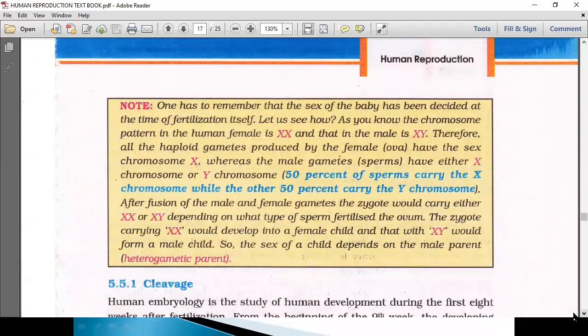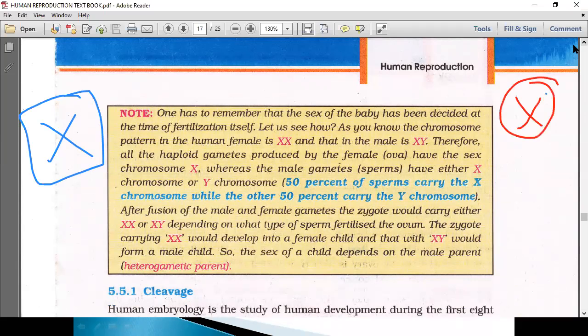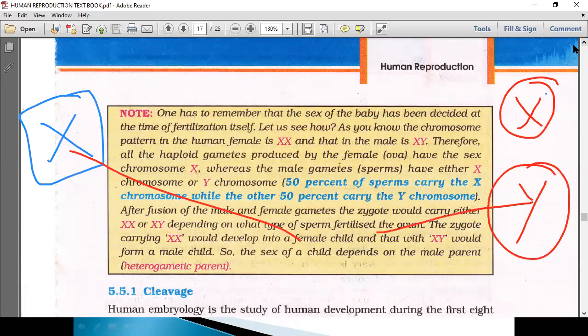Okay. So next, in the box item, it was given how the sex will be determined, which we discussed. The 23rd chromosome is X in the ovum. The 23rd chromosome may be X or Y in the case of the male. So if the X of the ovum joins with the X of the sperm, that leads to an XX female, or the X of the ovum with the Y of the sperm leads to an XY male. So sex is determined during the fertilization process only.